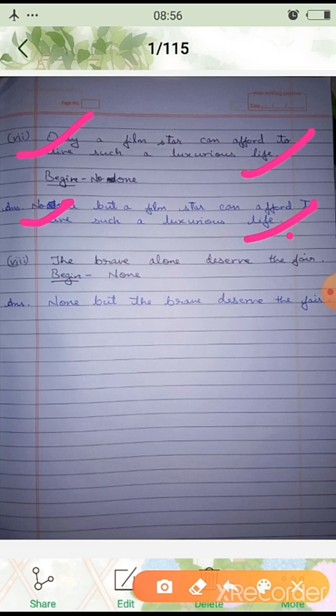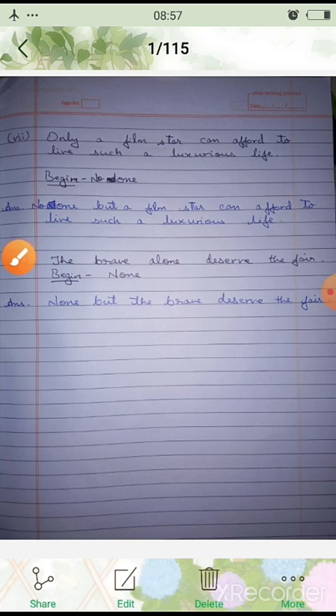Okay, now the last one, question number 8: the brave alone deserve the fair. So you have to begin with none. So none but the brave deserve the fair. None but the brave deserve the fair. So in this way you have to keep in mind the rules of transformation.